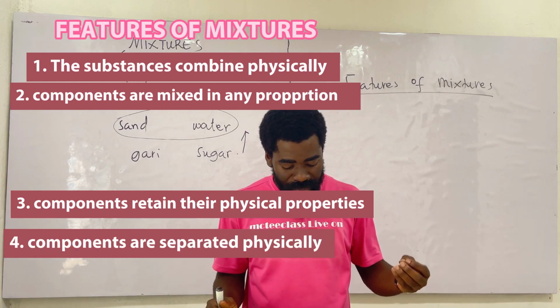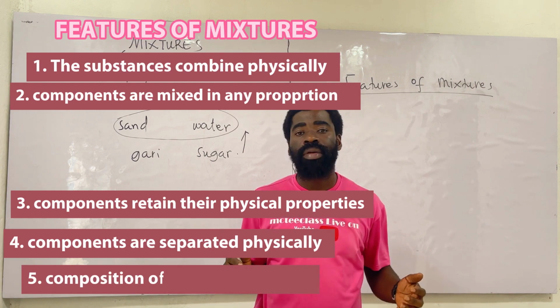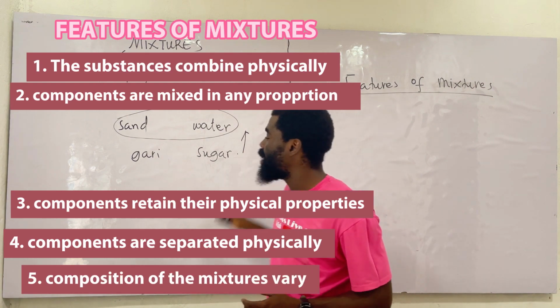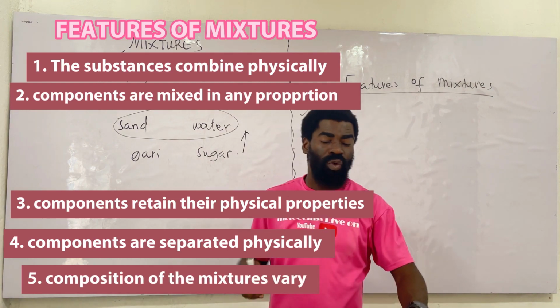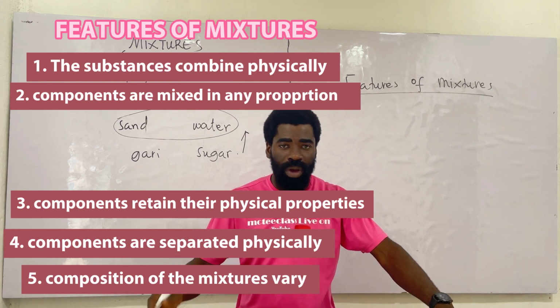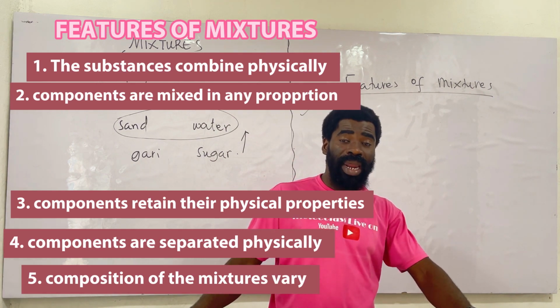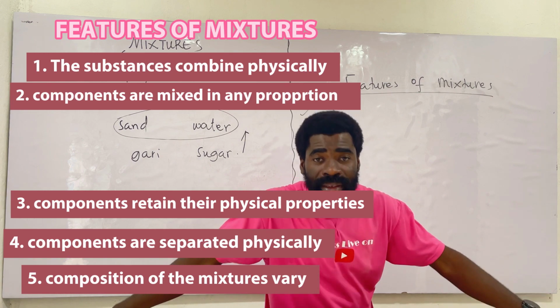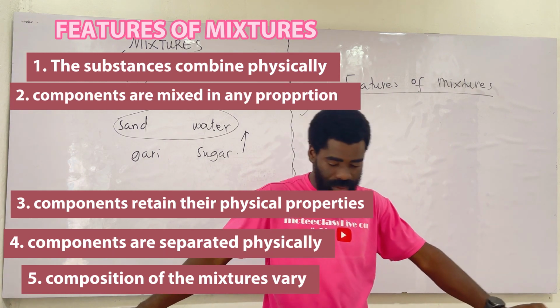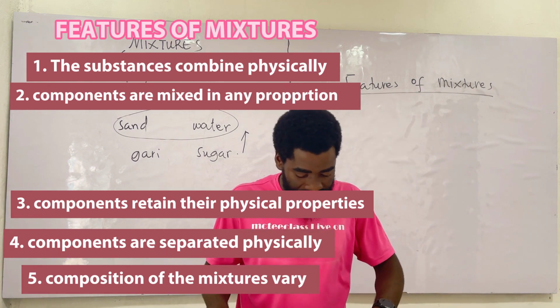And the composition of a mixture, that's what? Vary. The composition can vary. Somebody, like I said earlier, will prefer more sugar. I know most of you go for more sugar and less what? Less gari. You get the point. But when there's milk, oh la la, plenty of the milk you add. I hope you get the point.